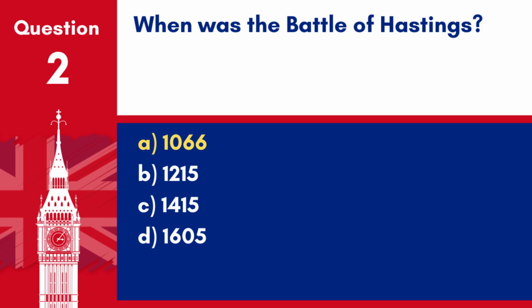Answer: A. 1066. The Battle of Hastings occurred in 1066 and was a pivotal event in English history, leading to the Norman conquest of England.